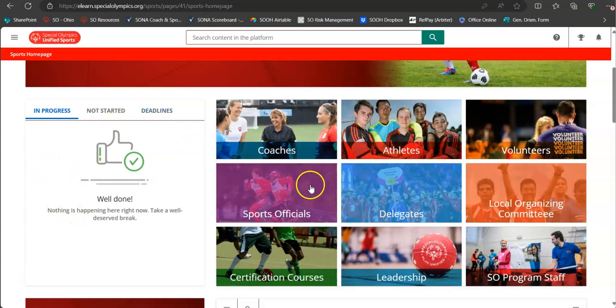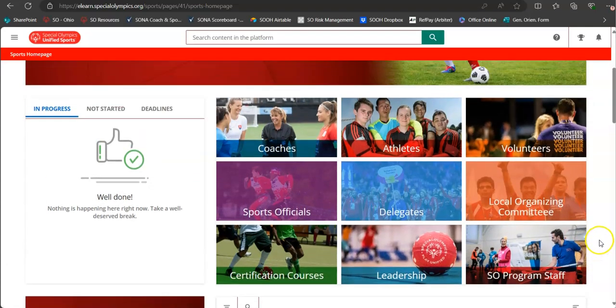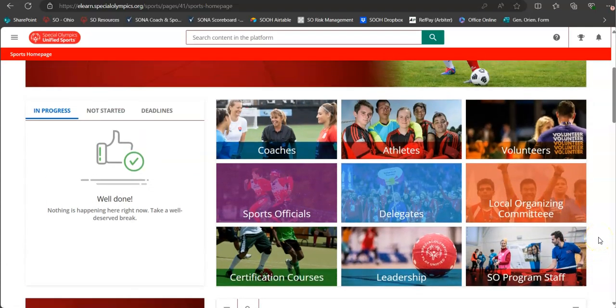You also will see that there's different role boxes here. Once the learning portal is fully utilized with all the courses and everything like that, you'll be able to click on these different things based on the role that you are and have different courses pop up for you. For most of our people in Ohio, we'll be clicking on coaches.